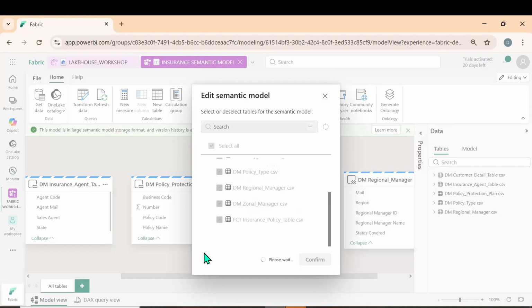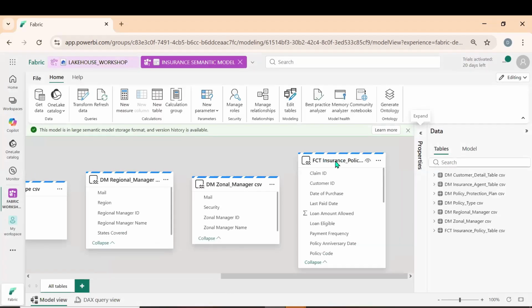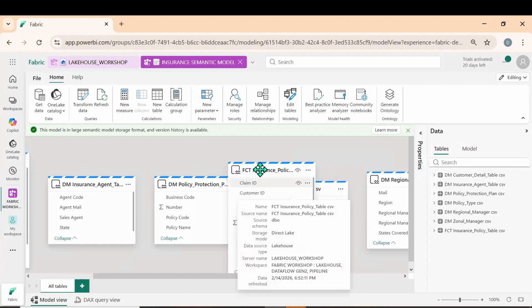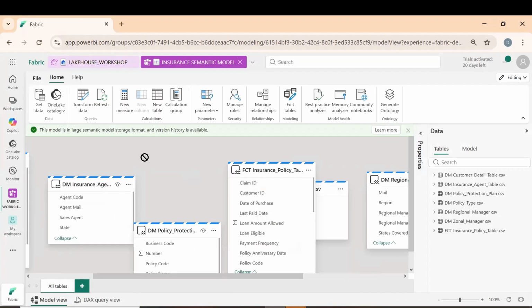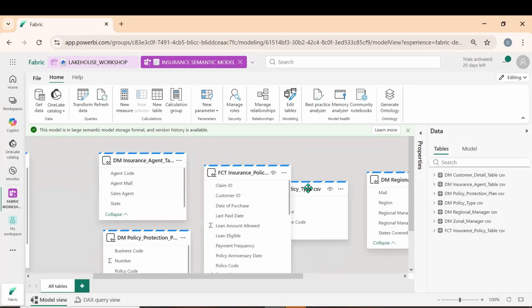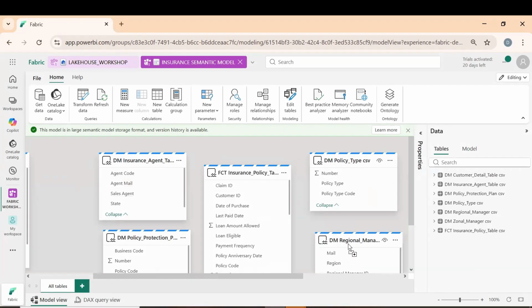Now we need to make the relation between the tables. So let me scroll to the right side. Let us make it look like a star schema. So let me arrange. Okay, so what we can do, let me hover over this.